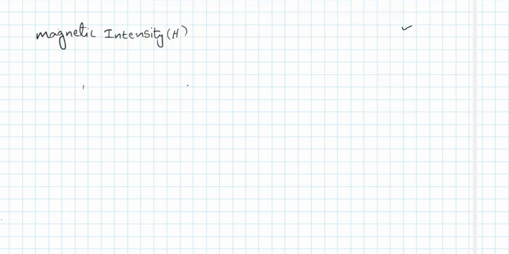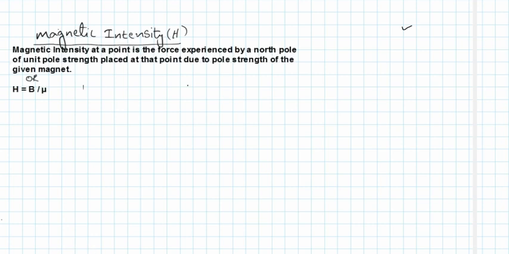Magnetic intensity, the symbol is capital H. So magnetic intensity at a point is the force experienced by a north pole of unit pole strength placed at that point due to the pole strength of the given magnet.